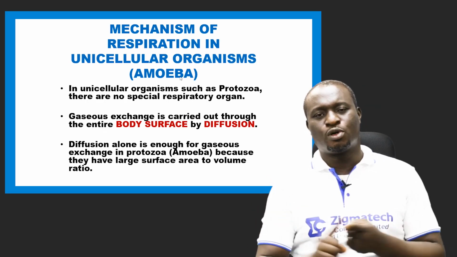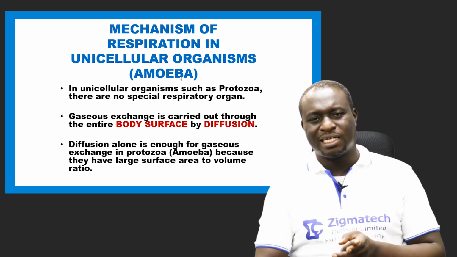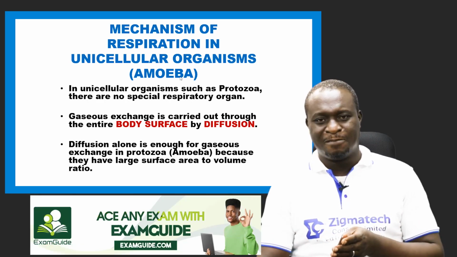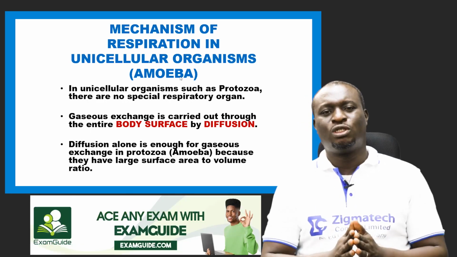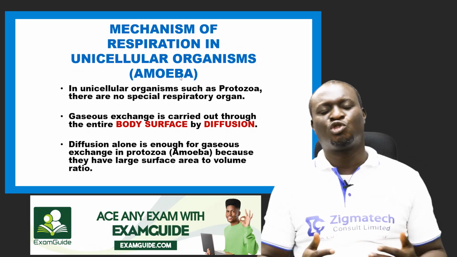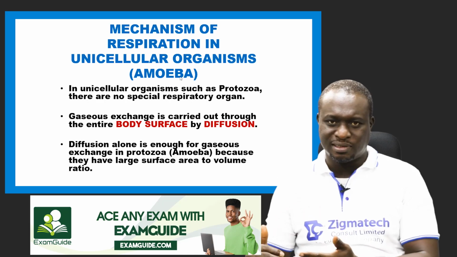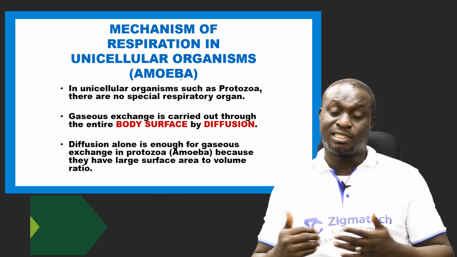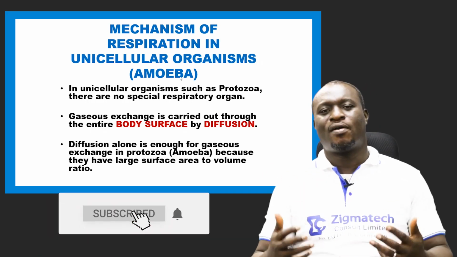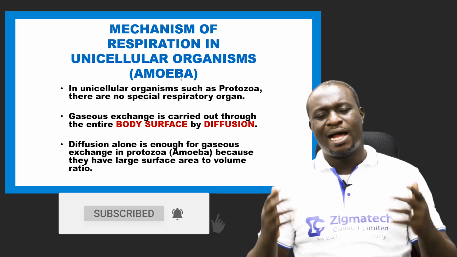We have the protozoa, the protophyta, and the euglenophyta. Amoeba falls under protozoa. Protozoa can also be called animal-like protists. It simply means they show certain characteristics of an animal.